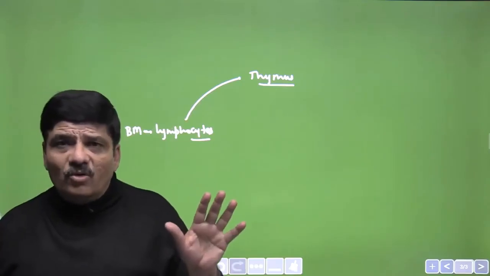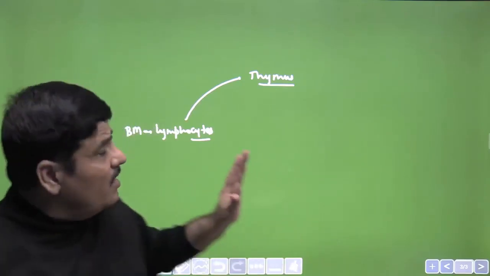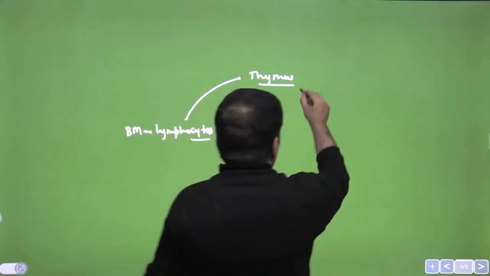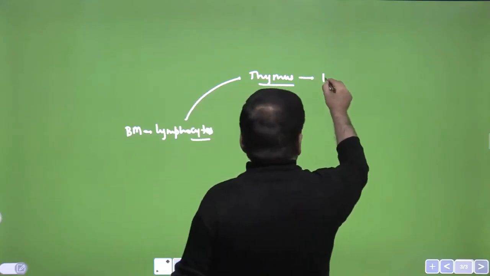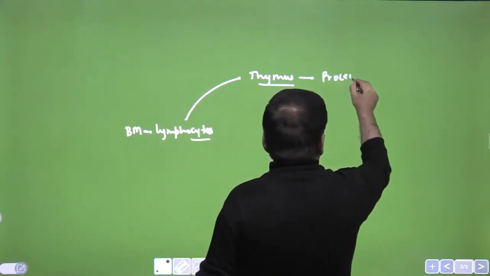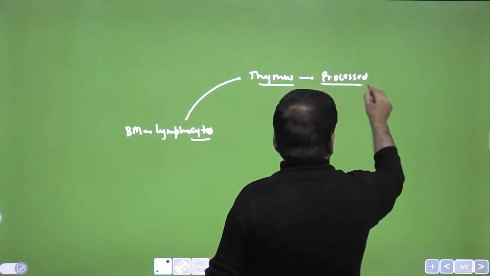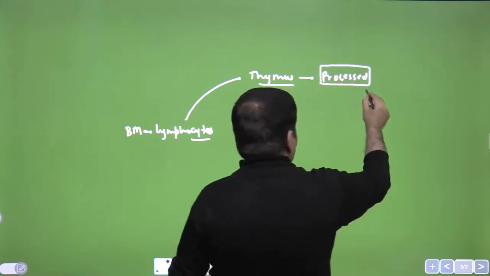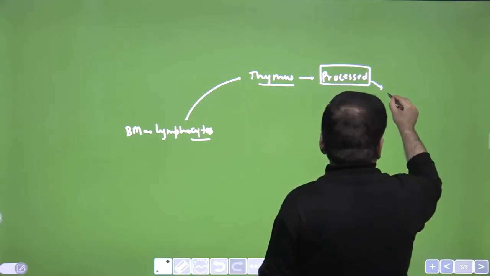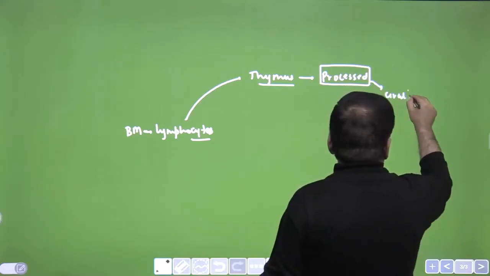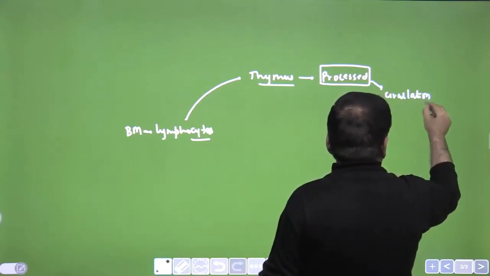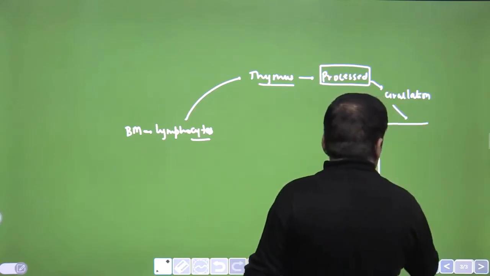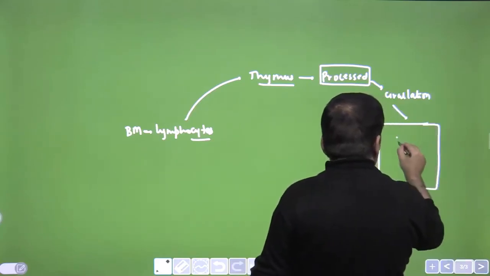You also know that it atrophies with age, and in the thymus some of these lymphocytes will become processed. We will understand later what this processing means. Then they come to circulation, and these processed lymphocytes go and rest in the secondary lymphoid organs.